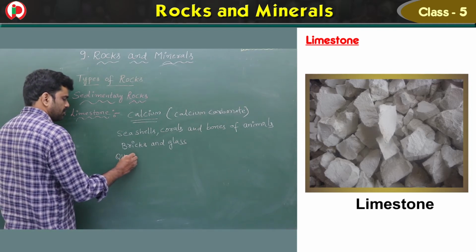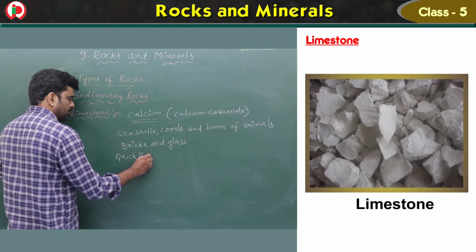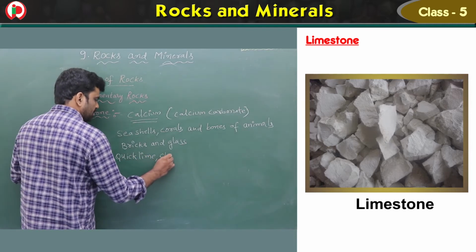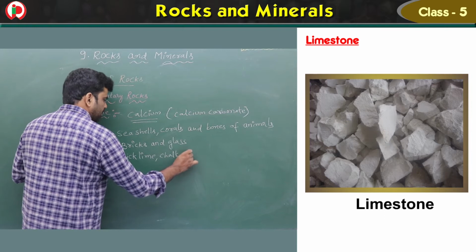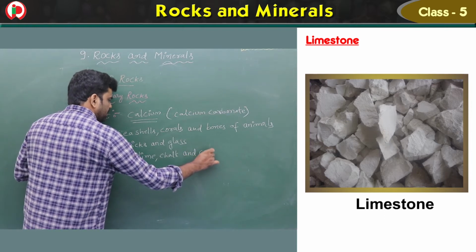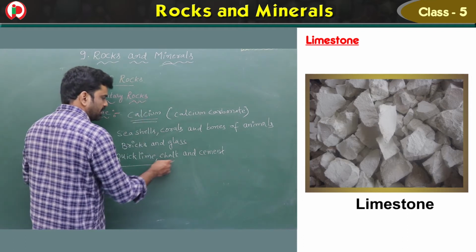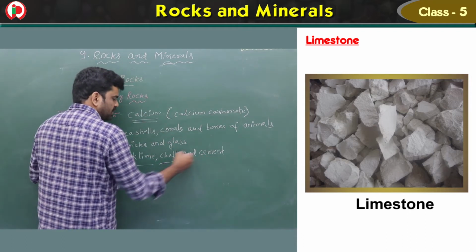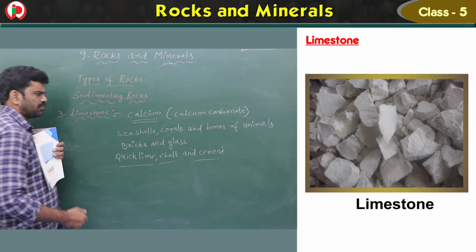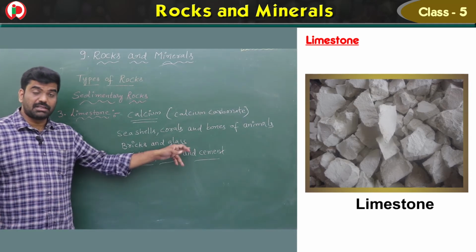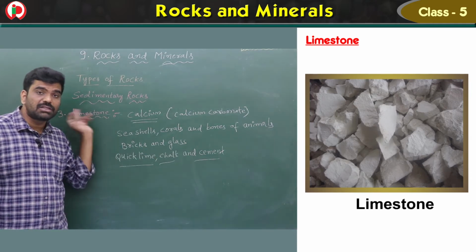Quicklime, chalk and cement. The chalk which we are using is made up of limestone only. Quicklime is used for coloring the houses, okay, which is white in color, and cement also. So in this preparation of cement also limestone is used.